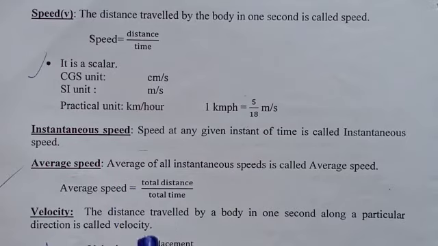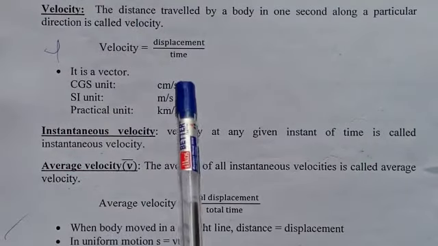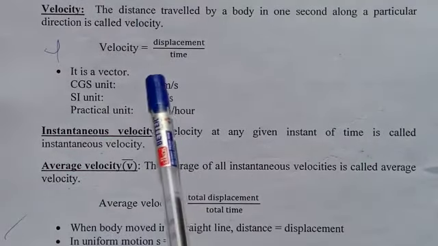So the next concept is velocity. Velocity is defined as the distance traveled by a body in 1 second along a particular direction. Velocity is also equal to displacement by time.